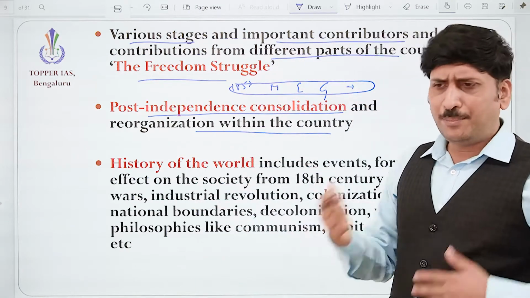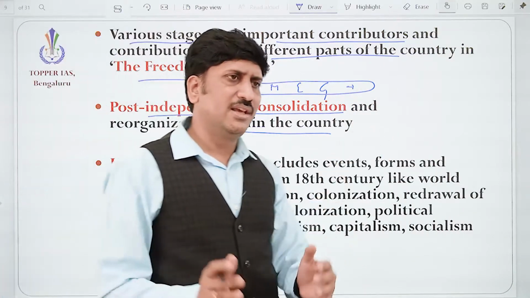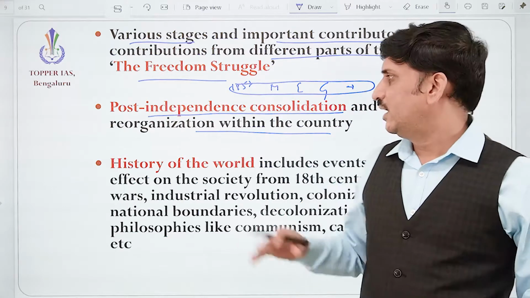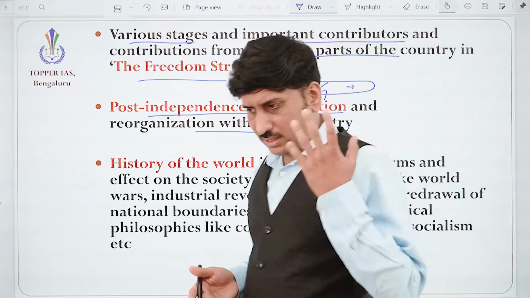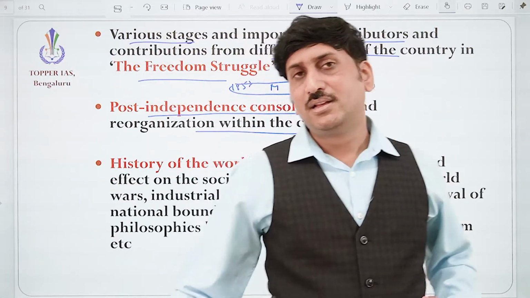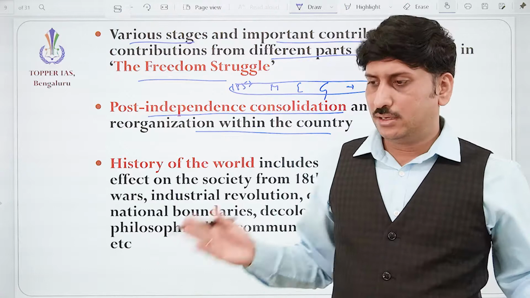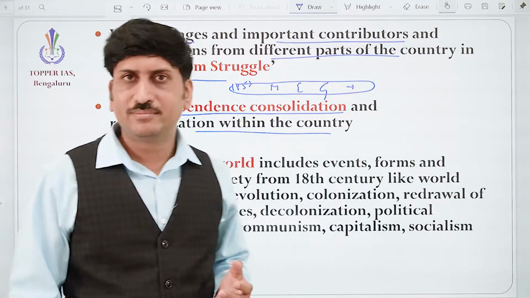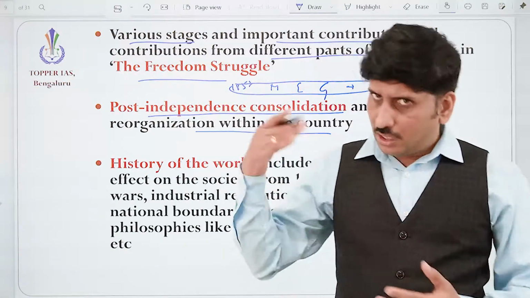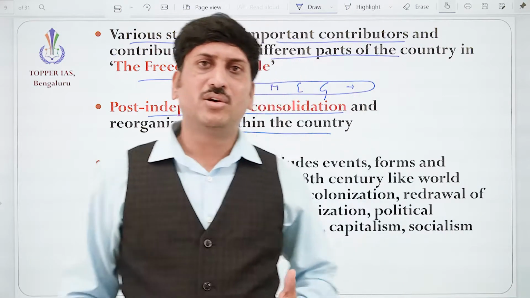And after that, states keep being formed, reorganization keeps happening, new states are formed, merging, union territories are becoming new states. Like this, reorganization keeps going on. The important events, okay, the wars taking place between India and Pakistan, the formation of Bangladesh, correct, and the development progress under different administrations. How Jawaharlal Nehru contributed, how Indira Gandhi contributed, how Rajiv Gandhi contributed, how Atal Bihari Vajpayee contributed, how Manmohan Singh contributed, how Narendra Modi is contributing.